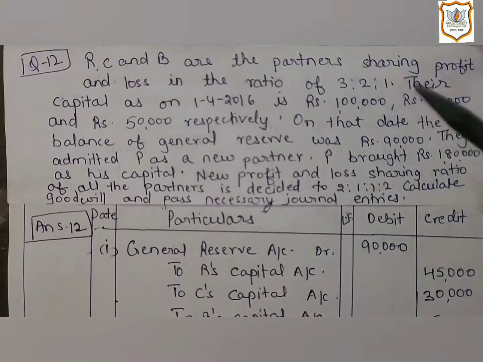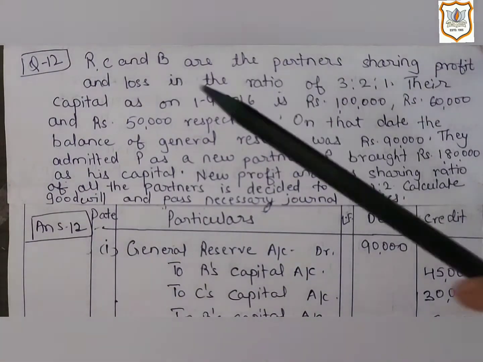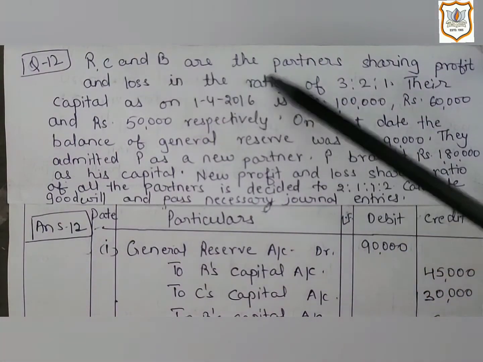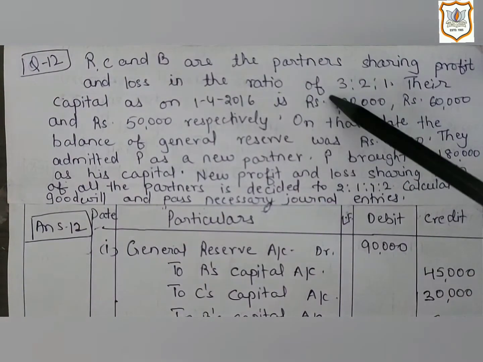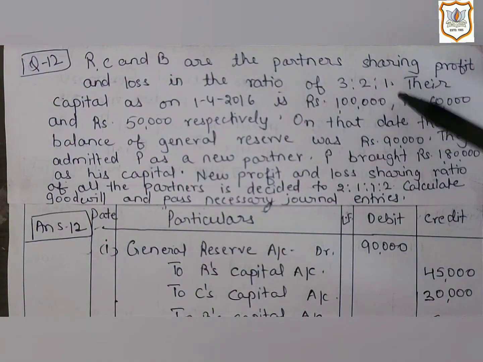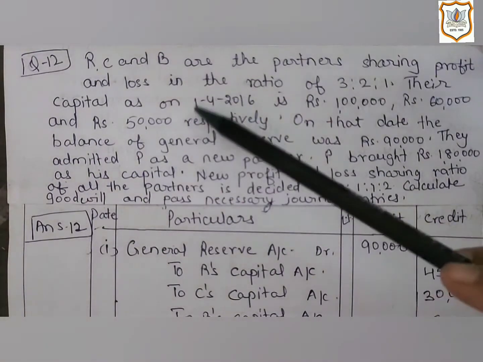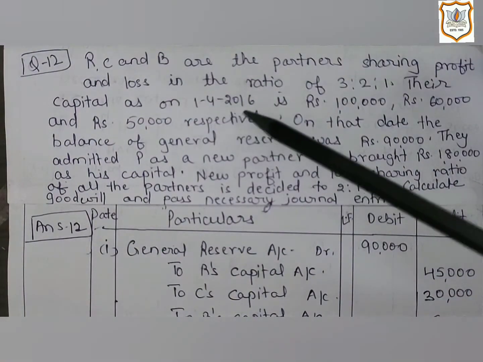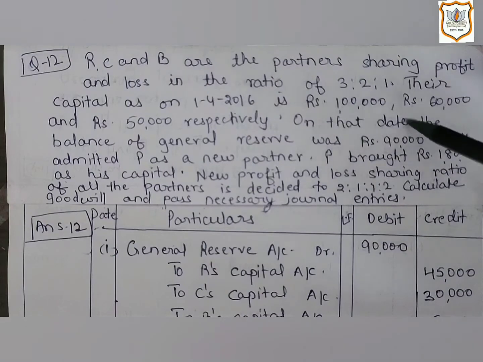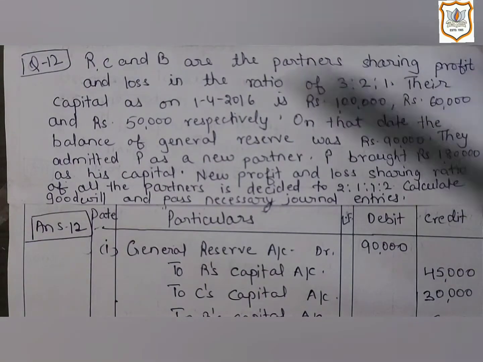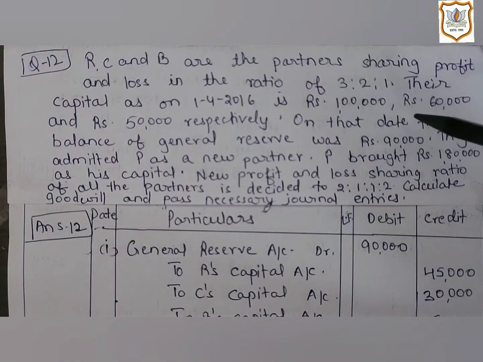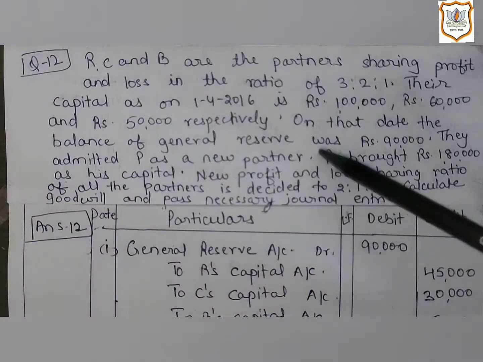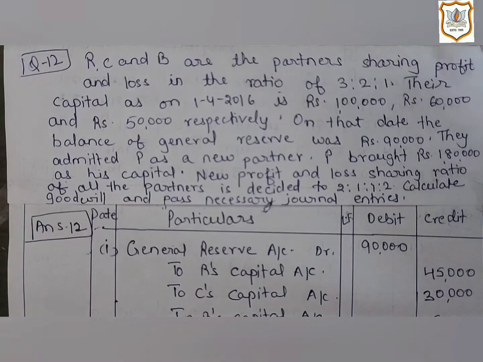Now let us see question number 12. R, C and B are the partners sharing profit and loss in the ratio of 3:2:1. Their capital as on 1st April 2016 is rupees 1,60,000 and 50,000 respectively. On that date, the balance of general reserve was rupees 90,000.